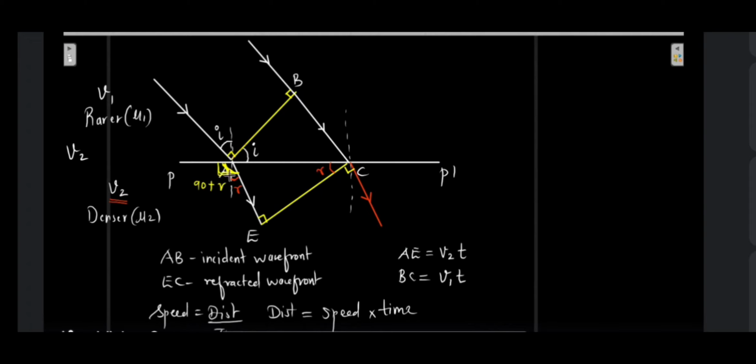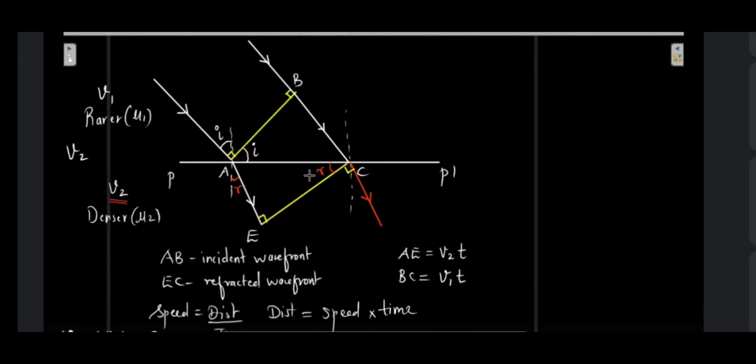So if this is x, this has to be x. By that logic, if this is R, this will be R.